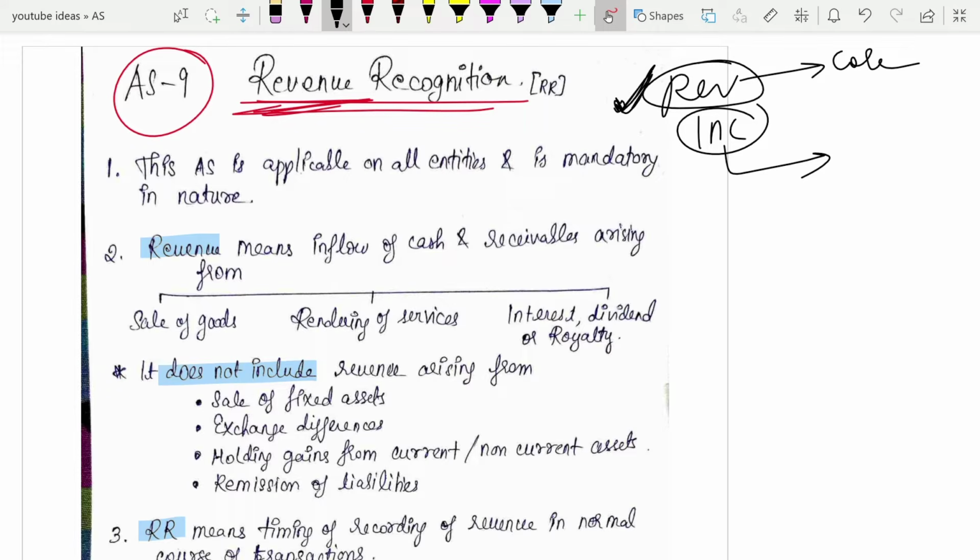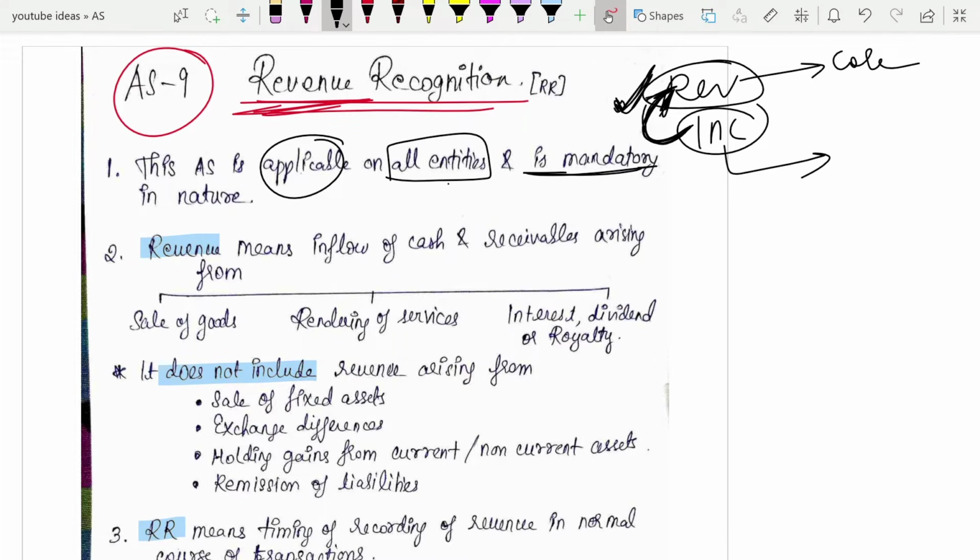So here what will happen? Your income includes revenue. Your income is including your revenue part only. Okay, so this is the thing that you have to understand before we get into the standard. So revenue recognition AS9, who is it applicable to? It is applicable to all the entities and it is also an AS which is mandatory in nature.